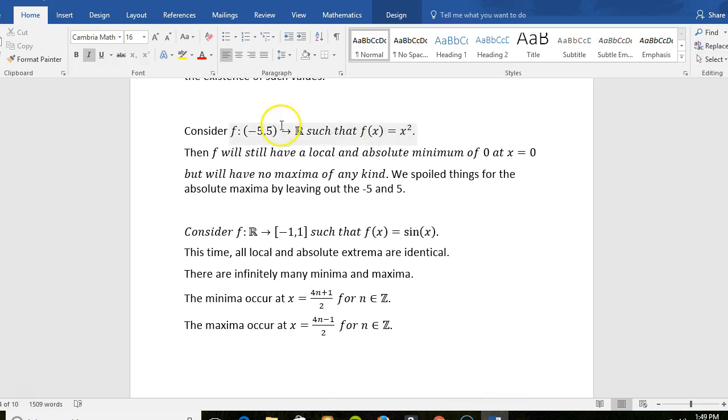Now here, we have a continuous function, but we don't have the closed interval. We still get lucky as far as 0 goes. We still have a local and absolute min at 0. But we have no maxima of any kind. Notice that -5 and 5, we're so close to having them, but we don't have them. They're outside our domain. We get indefinitely close to -5, and on the other side indefinitely close to +5, but we never get there.